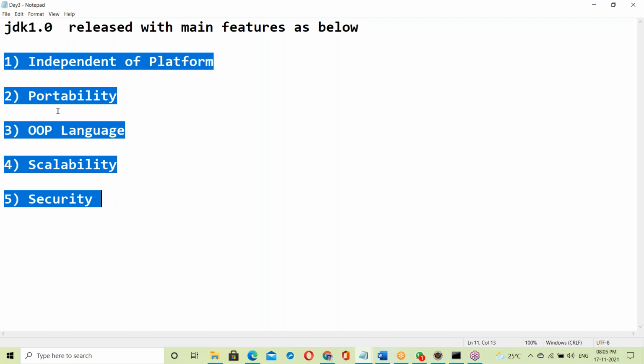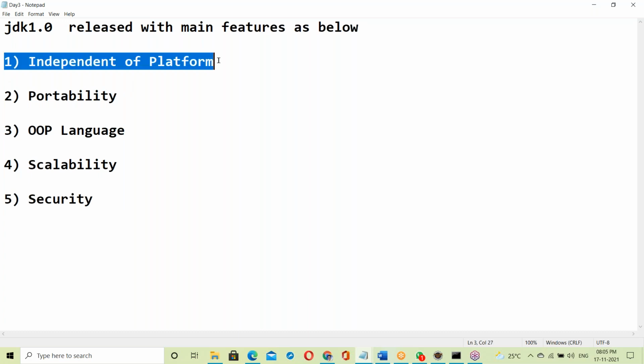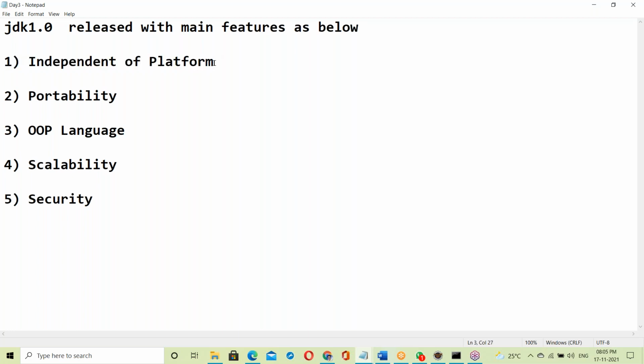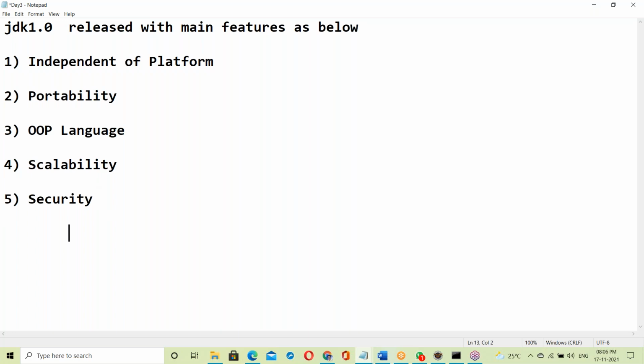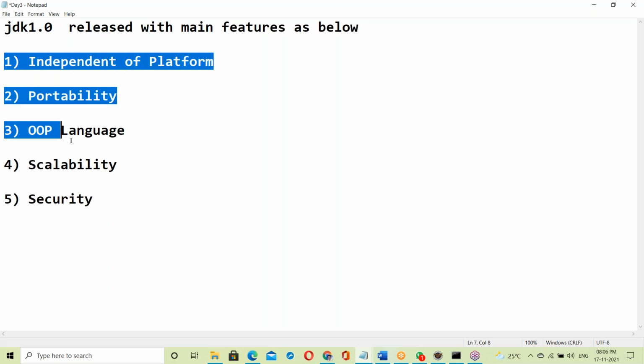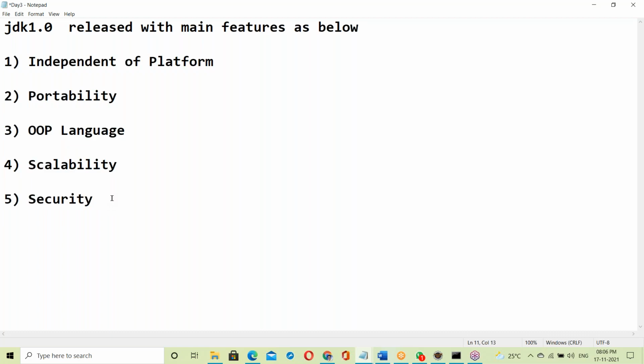Practically we'll see. Independent platform: how did Java make us independent of the platform? What is happening behind this? To make it platform independent, we should discuss the internals of how the OS is working and how the JVM is working. To understand these features, you must have some basic knowledge, like OS knowledge. What is an operating system? How is the OS working and behaving?